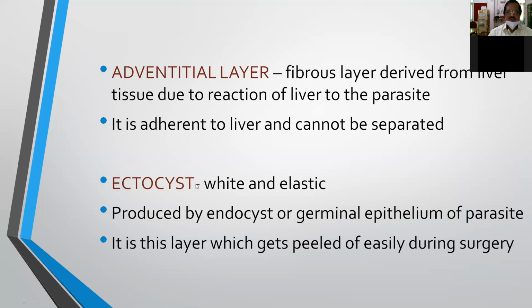And the ectocyst is white and elastic, the white glistening structure that we are seeing, and this is produced by the endocyst or germinal epithelium of the parasite. This layer gets peeled off easily during surgery. So at this level only we will separate the ectocyst from the liver tissue. We will not remove the adventitious layer.